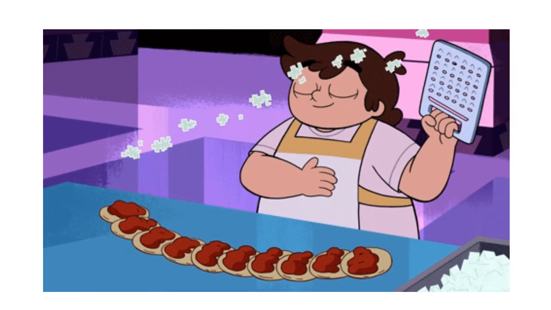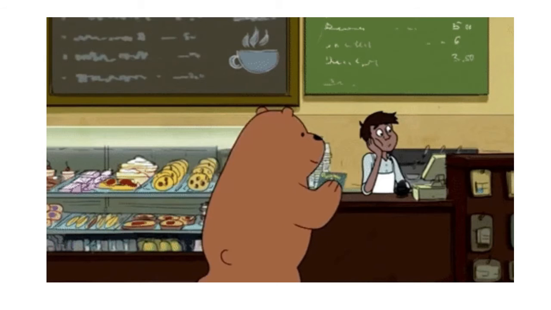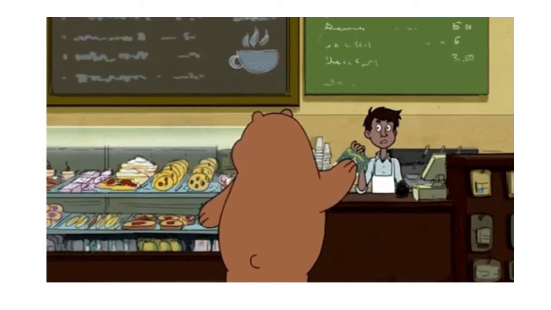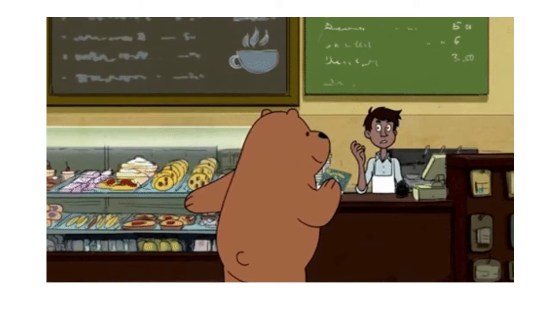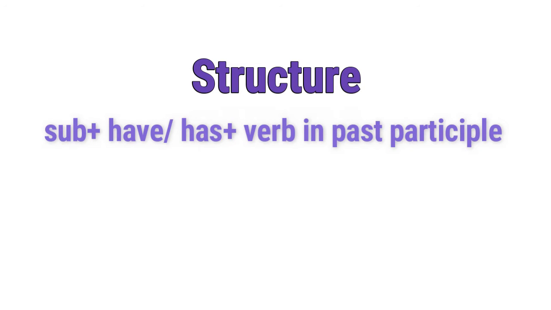Now, in this topic, we are going to explain present perfect simple versus present perfect continuous. First of all, we use present perfect simple when we want to talk about an action that is finished, permanent situations, experiences, and stuff like that. We can use stative verbs, and something important to say is that actions can be ongoing. Here are some examples. The kids have played for 2 hours. He has repaired the car. The structure of present perfect simple is the subject plus have or has plus the verb in past participle.